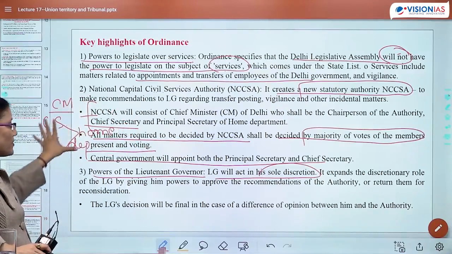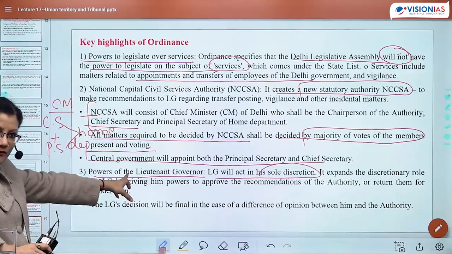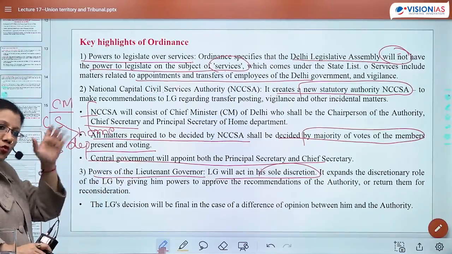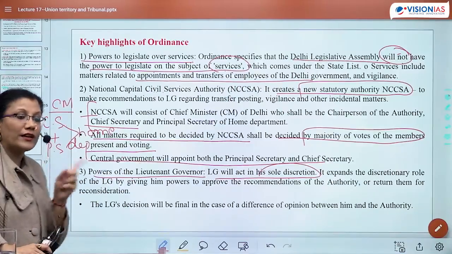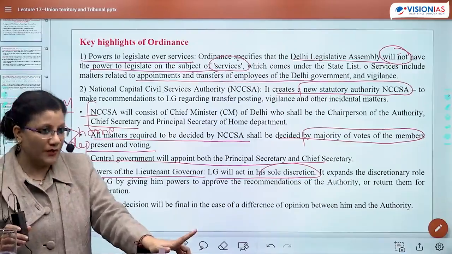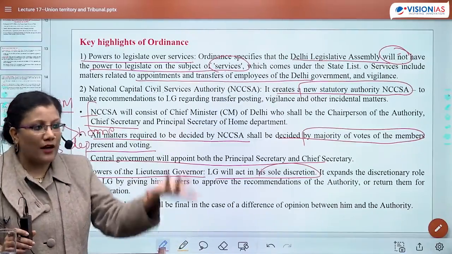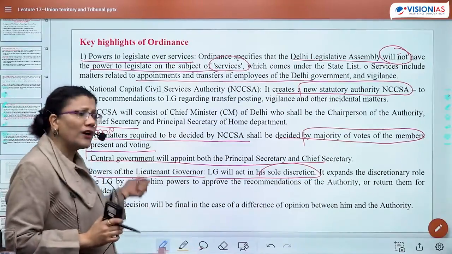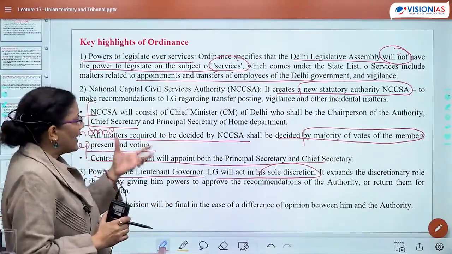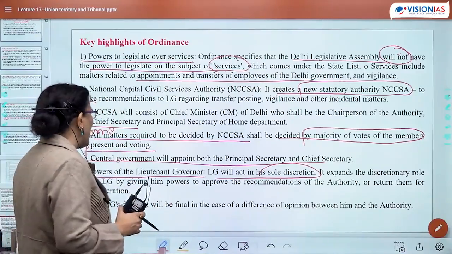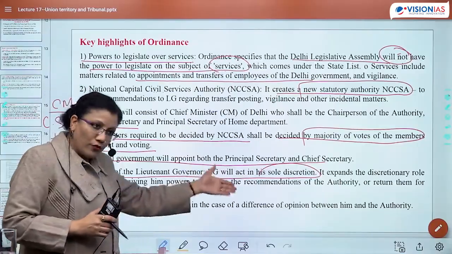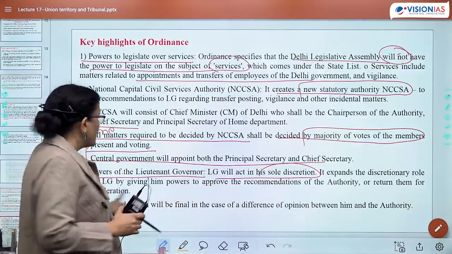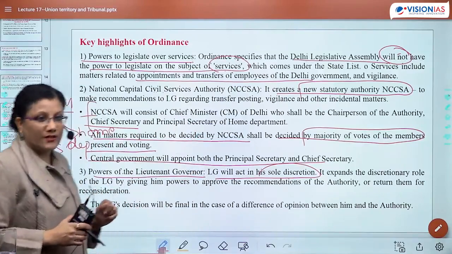Any decision by this authority will of course come to LG for final orders. LG in this regard would be the sole discretionary person. He is not working on aid and advice of CM or Council of Ministers. क्योंकि CM तो इस commission का chairman है ही. So you are not going to refer back to CM. So you are working in your own discretion. And इतना ज़्यादा discretion है that you have the sole discretion to approve the recommendation, and if you feel recommendations are not fine, you can send it back for reconsideration.